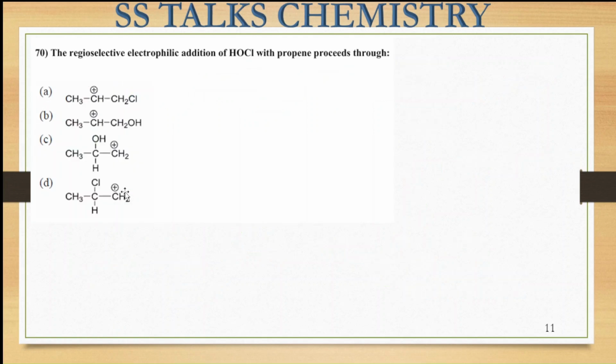Now let us move on to the next question, this one. Here they are asking about the regioselectivity of the electrophilic addition reaction of HOCl with propene. Propene is basically CH3, CH, and here the double bond, CH2. This is your propene molecule, and it is treated with HOCl, HO and the Cl group. This is the substrate, and this is the reagent they have used. Among these two, oxygen and chlorine, oxygen is more electronegative.